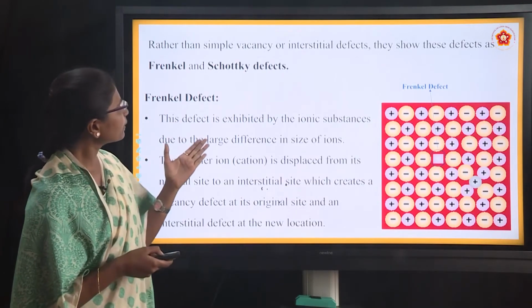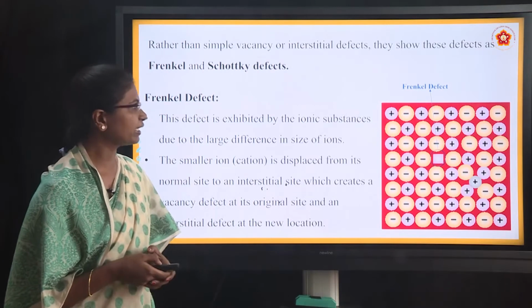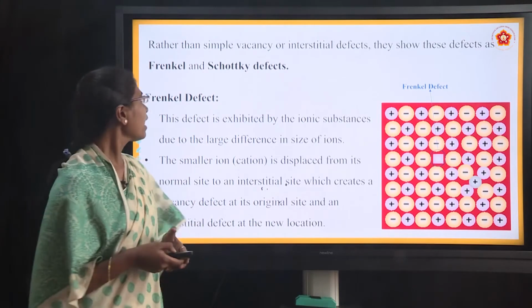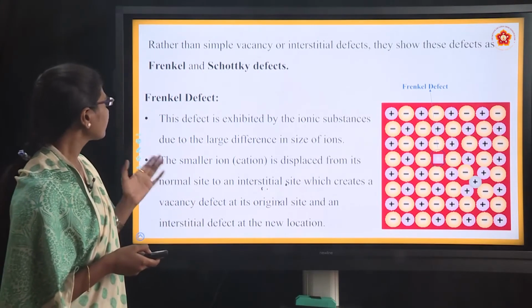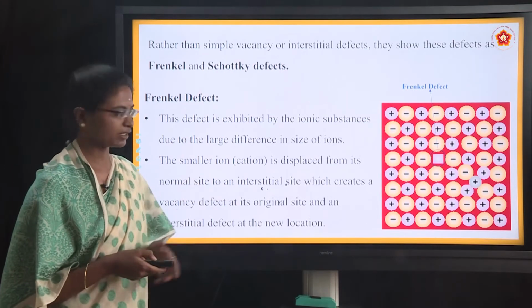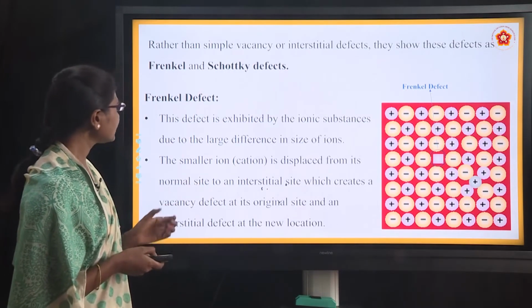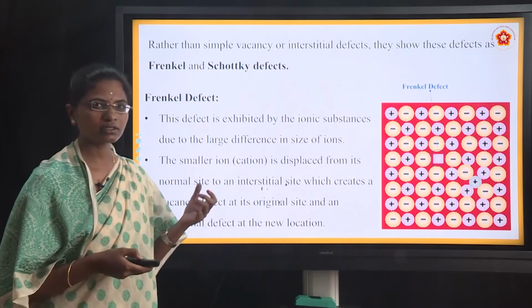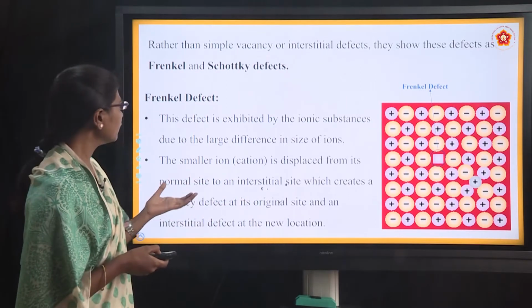Rather than simple vacancy or interstitial defects, solids show these defects as well: the first one is Frenkel defect and the other is Schottky defect. The first one is, what is meant by Frenkel defect? This is very important to study here.